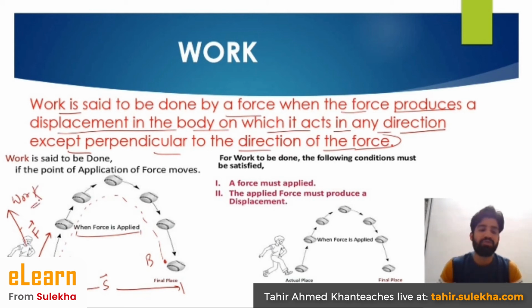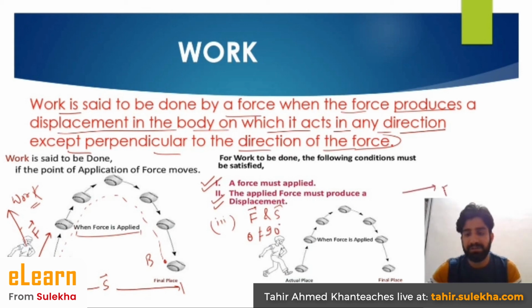When the force is applied on the ball, that force produces displacement in the object, so you can say that this man performs some work. The important conditions for work are: first, a force must be applied on the object. Second, the applied force must produce a displacement in the object. Third, the angle between the force vector and the displacement vector is never equal to 90 degrees.